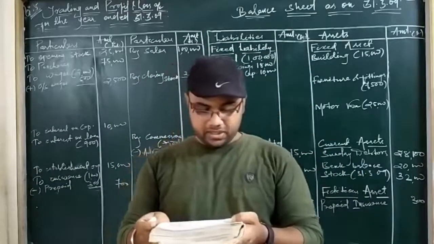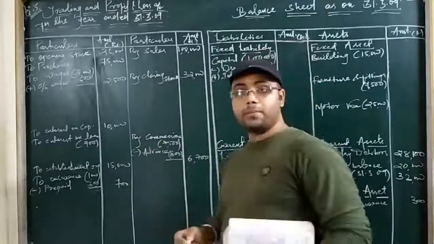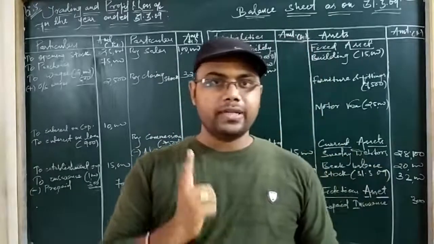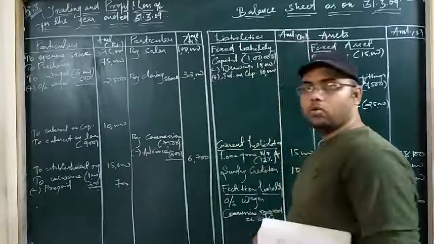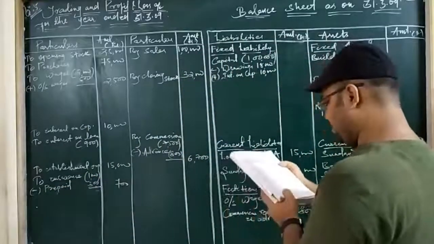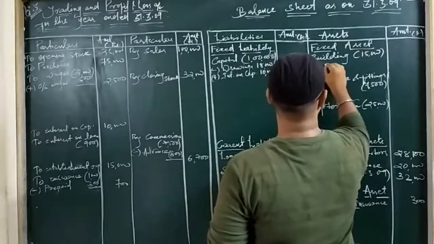Then we have depreciation. Depreciate building by 2.5%. So we have to depreciate three assets. At a time we will take the depreciation amount to profit and loss account, but here we will be subtracting one by one. So building is depreciated at 2.5%. So I am writing here, depreciation.